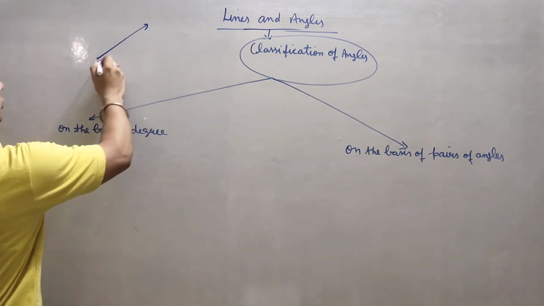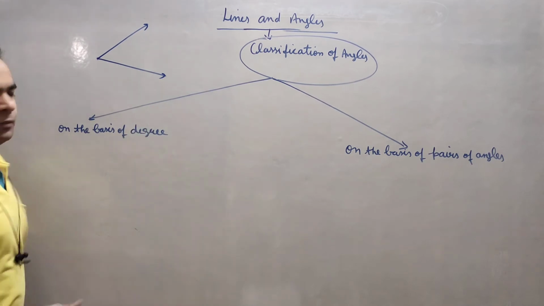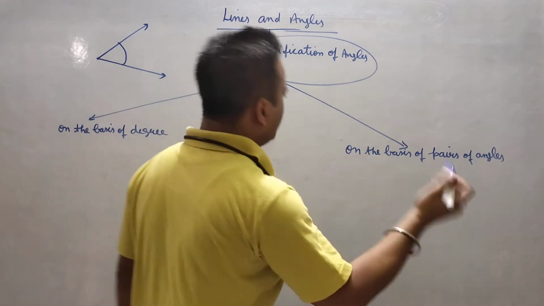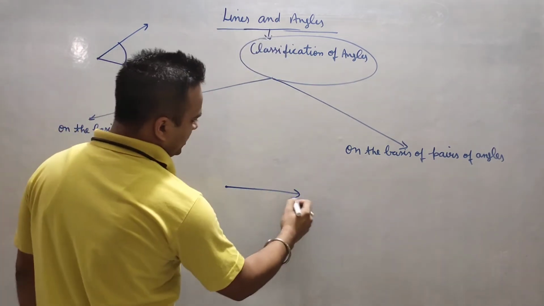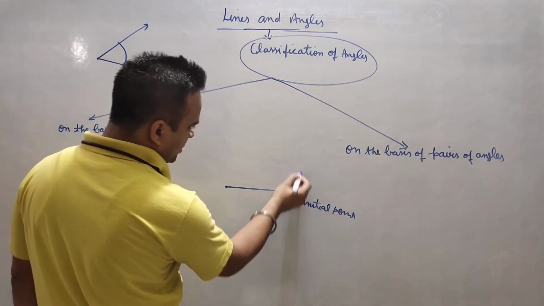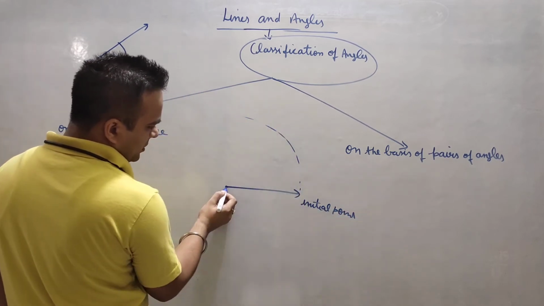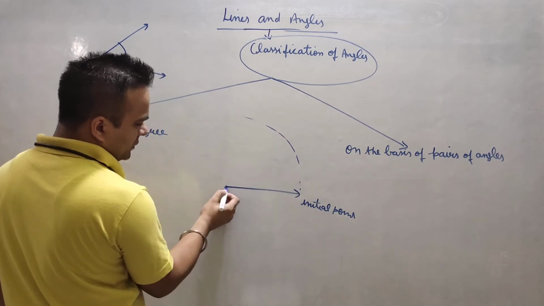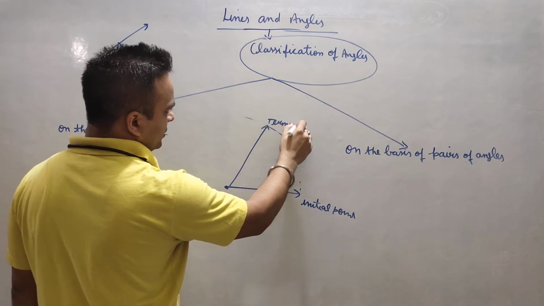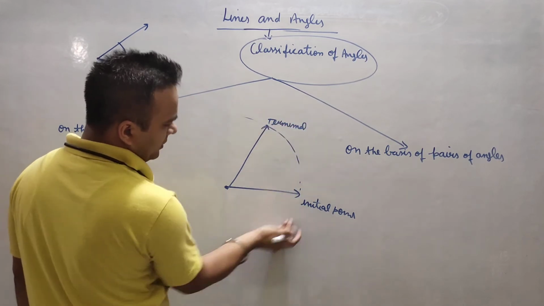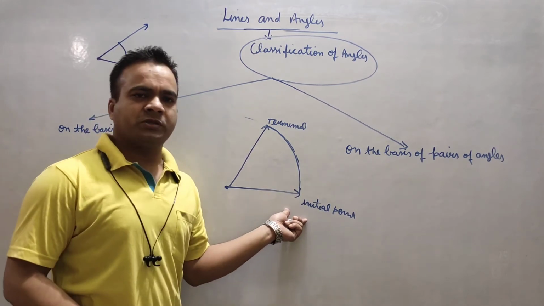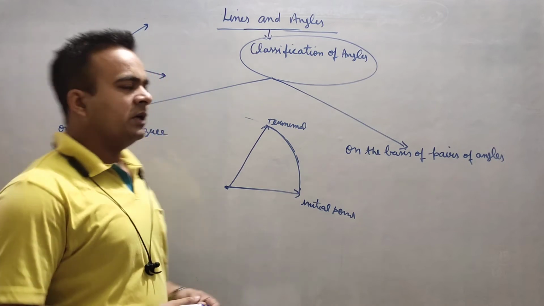What is an angle? When two rays start from one common point, the band between them is called an angle. Or I can explain it in another way. Suppose this is the initial point, and the ray moves like this, making a distance from this point. This is called the terminal point, because that was the initial point and we are stopping here. The band made with the previous, original position is called an angle.